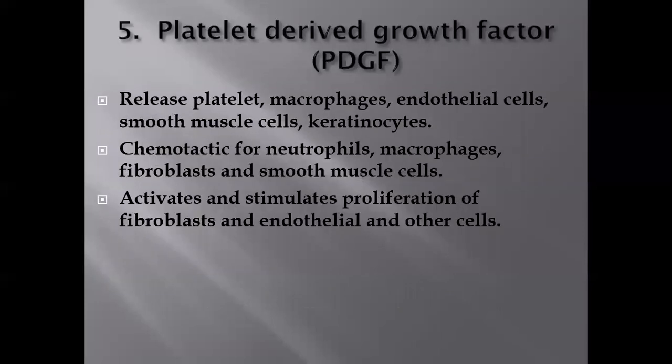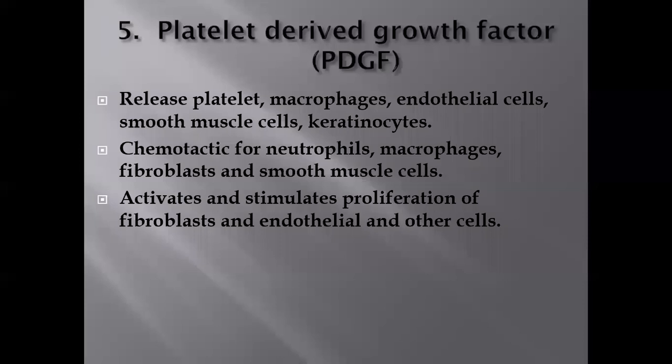Fifth one is the platelet derived growth factor. It is released from platelets, macrophages, endothelial cells, smooth muscle cells, and keratinocytes. As you know, it is a chemoattractive factor for neutrophils, macrophages, fibroblasts, and smooth muscle.